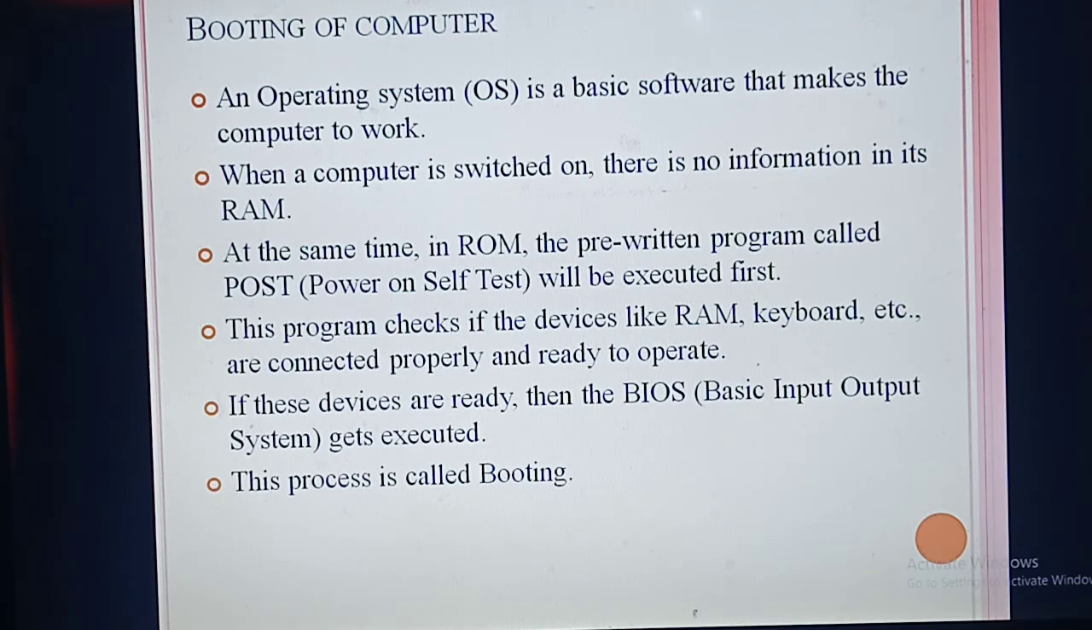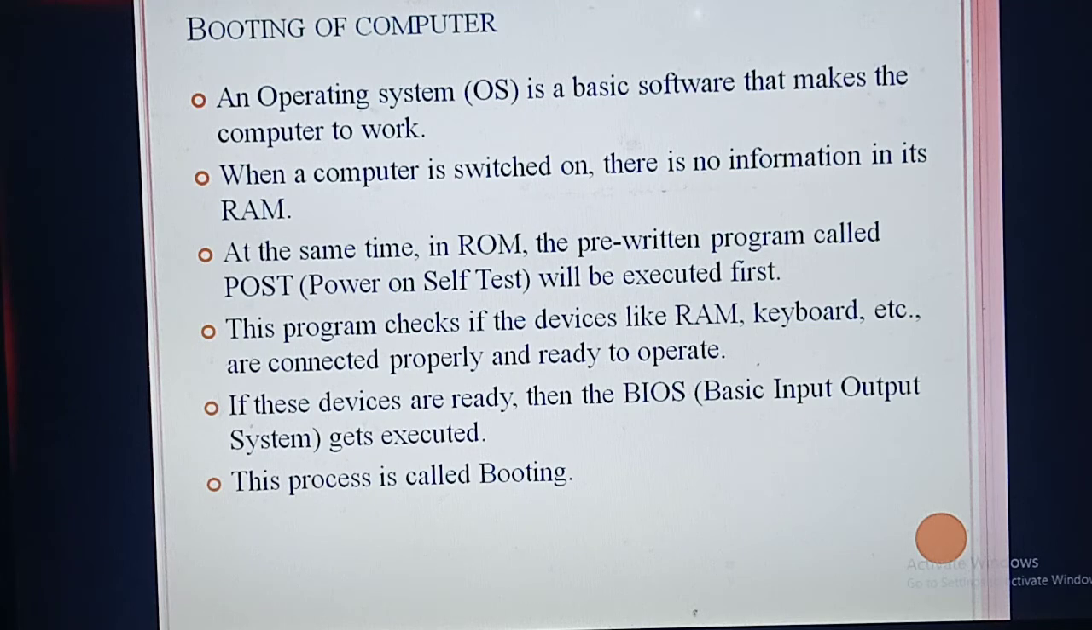Understood? So this operating system is a very basic software which makes the computer work properly. Okay, so that's the operating system. Now we are coming to our topic, booting. So listen, first you are going to switch on your computer.